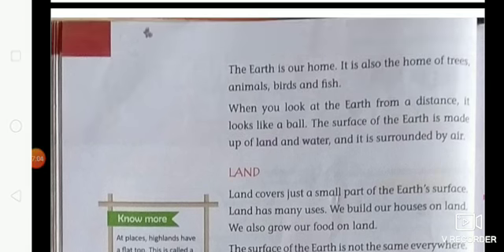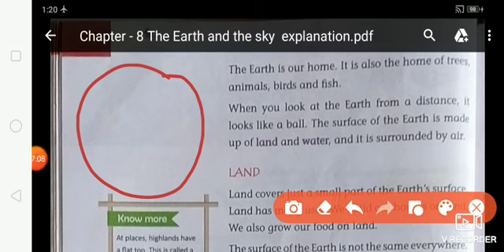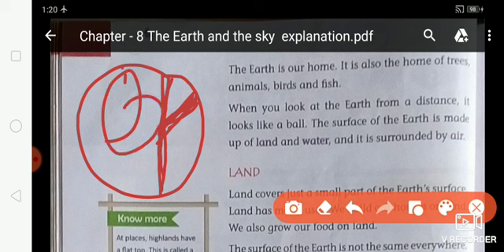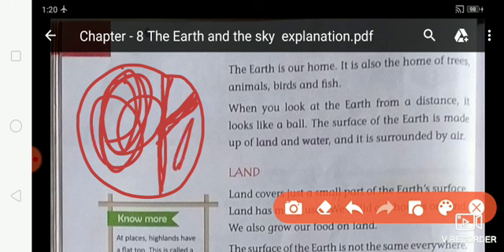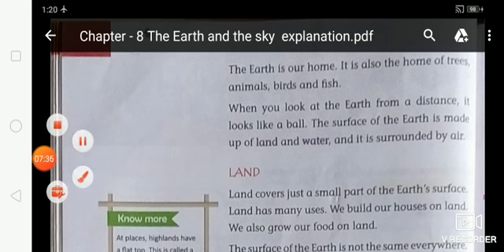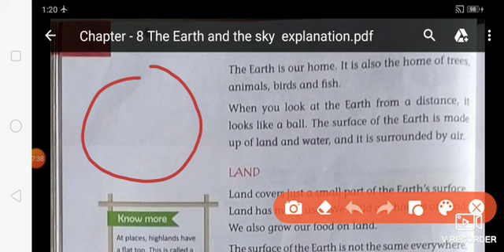If this is our earth, 71% of this is water, all this is water, and only this part is land, on which we live.